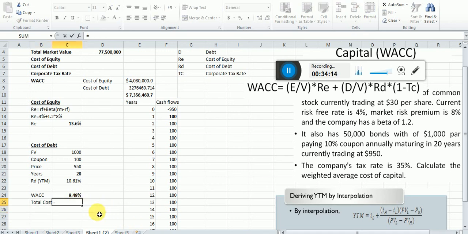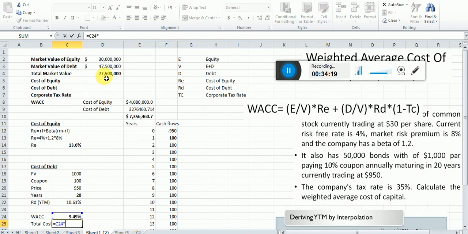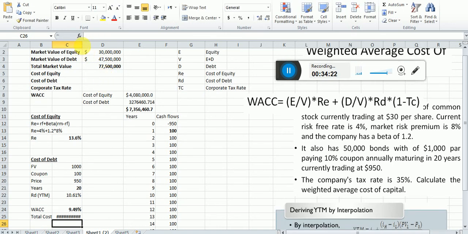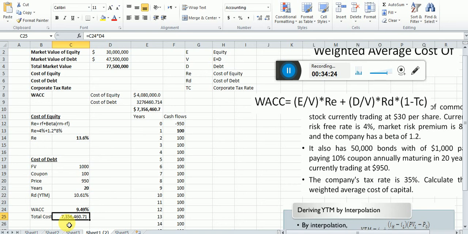Okay, how can you know whether it is giving us the total cost or not? Equal sign, this is 9.49%, multiply this with the total market value. This will give us exactly the same value. Look, this is 7,356,000 and this is 7,300,000. It means if for each dollar I'm paying 9.49%, and the total dollar we have is $77,500,000, so how much is the total cost? I'm multiplying this percentage with this value. This is giving me the total cost. So that is why we say this is the weighted average cost of capital. If you use a simple average here, it does not give you exactly this total cost. That's the logic behind WACC.